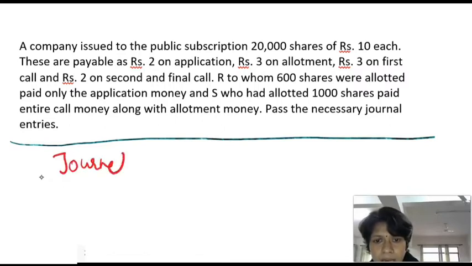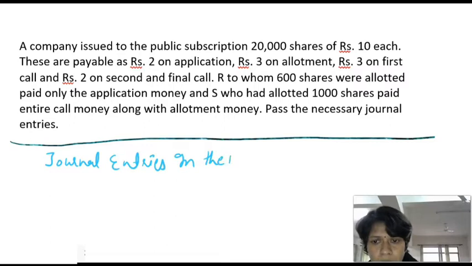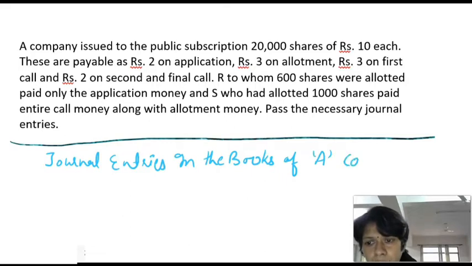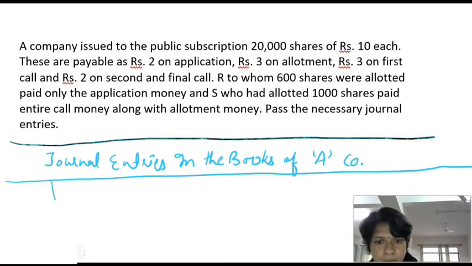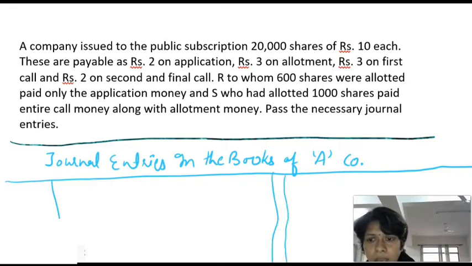We will write this heading: journal entries in the books of a company, and we will draw a format of journalizing: date, particulars, LF ledger folio, and amount debit and amount credit columns.